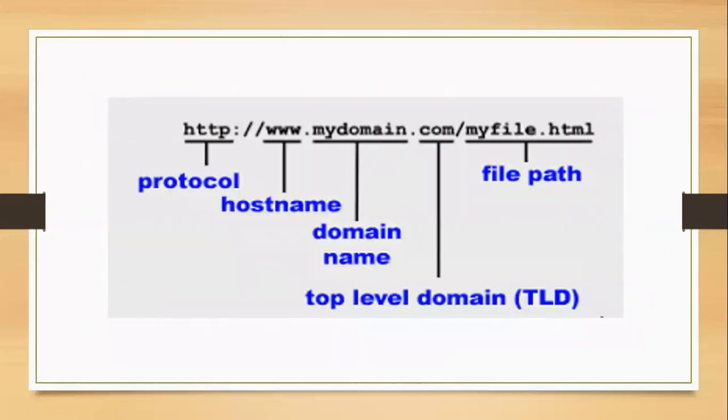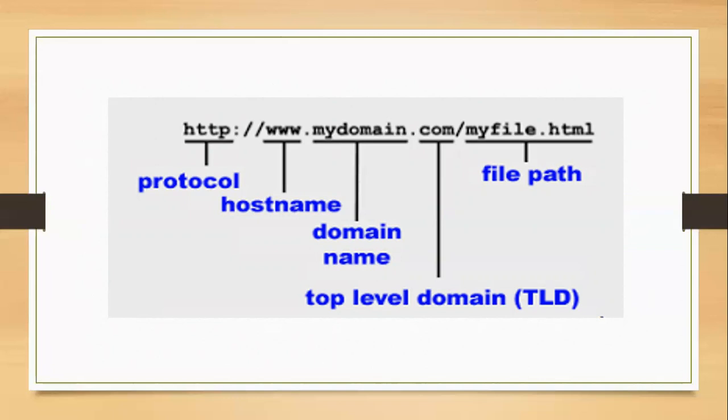This is an example of a domain name. The first thing here is HTTP, which is a protocol. With the help of a colon and slashes, the protocol is separated from the rest. www here is a host name, a prefix we can say, that is not completely mandatory; it is optional. Next is mydomain, which is the domain name.